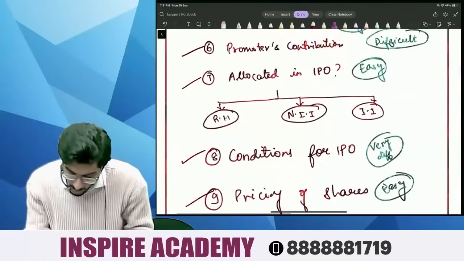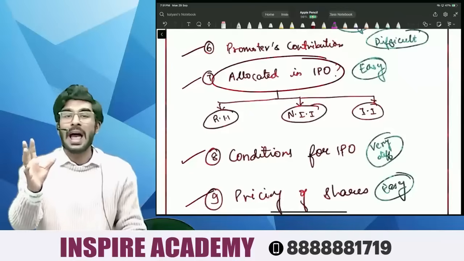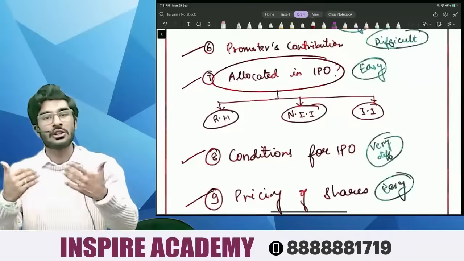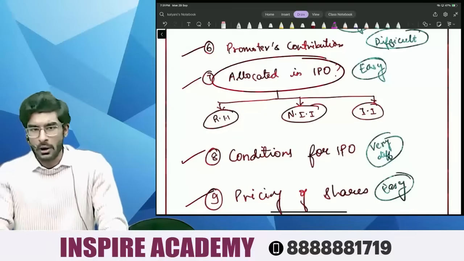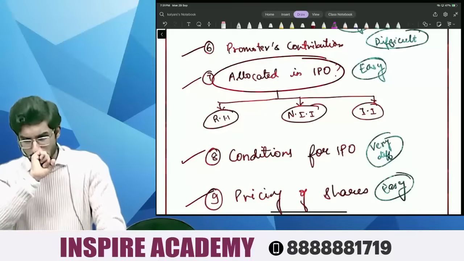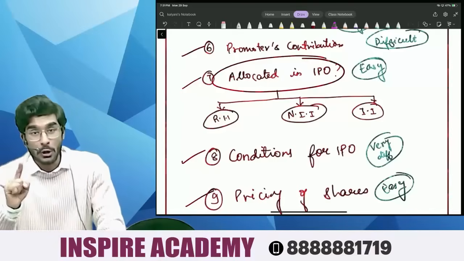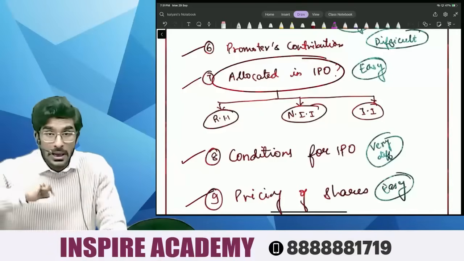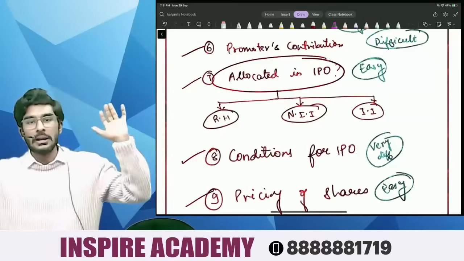And next, we are also going to understand how the shares will be allocated in an IPO. For example, let's say LIC is going for an IPO. There are a lot of investors who want to invest in LIC. That includes common people like you and me. That includes big players like Mukesh Ambani, Jeff Bezos, Bill Gates.